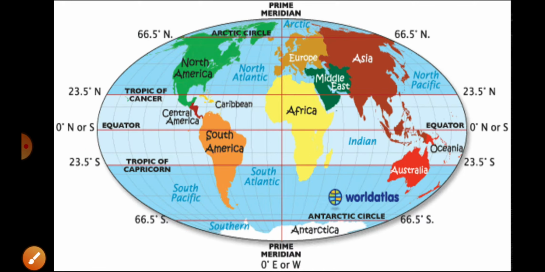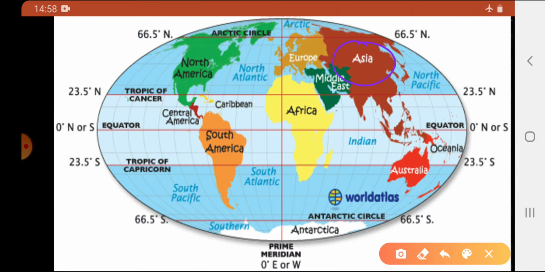There are 7 different continents in the earth. We will see one by one. Asia. Asia is the largest continent which covers almost 1/3 of the total Earth's land. Asia is in eastern hemisphere. Tropic of Cancer passes through Asia. Asia is separated from Europe by Ural Mountains, and the combined landmass of Europe and Asia is known as Eurasia. Europe is much smaller than Asia, and Arctic Circle passes through Europe.